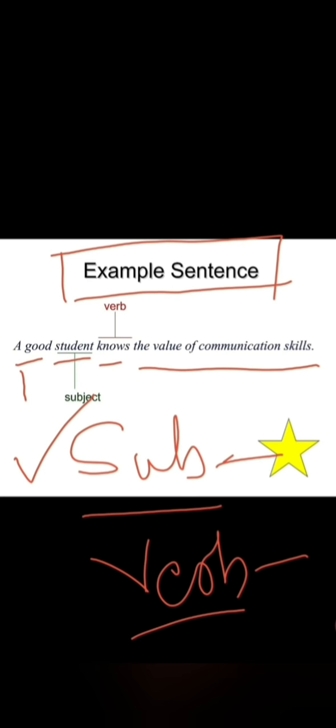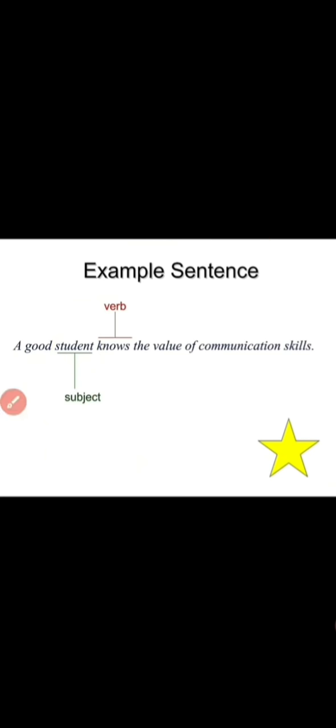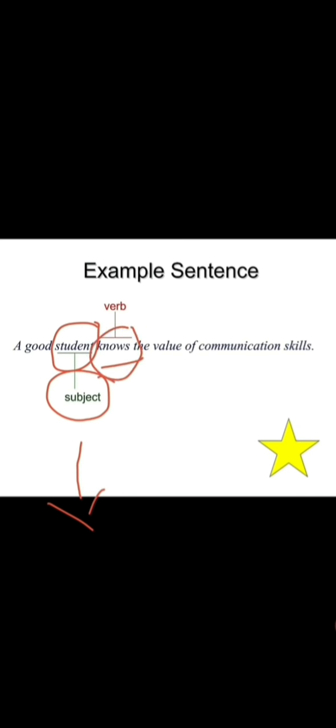In Marathi I don't know the exact term. And verb means what? The same subject, what he is doing. That kind of activity comes here, verbs. So, example: a good student. Here, student is what? Subject. Is it singular or plural? Student is a subject, it is singular. Nouns, it is a verb.